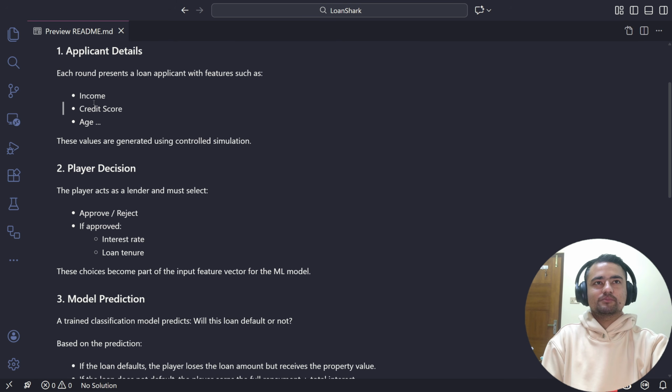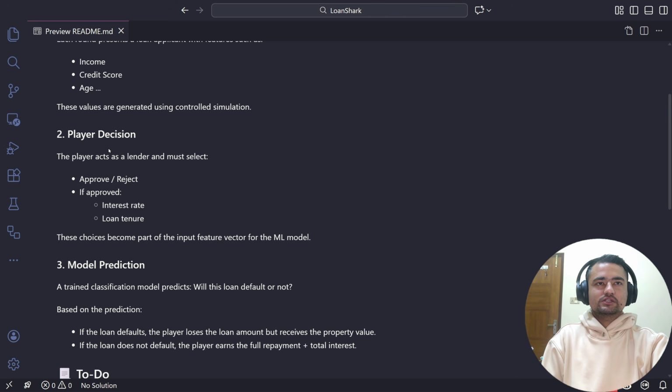First, we will show some details of the applicant who is presenting a loan application. We'll show features like income, credit score, and age. And then, based on this data, the player will decide whether to approve or reject the loan. And if they decide to approve, they will also provide additional data like interest rate and loan tenure.